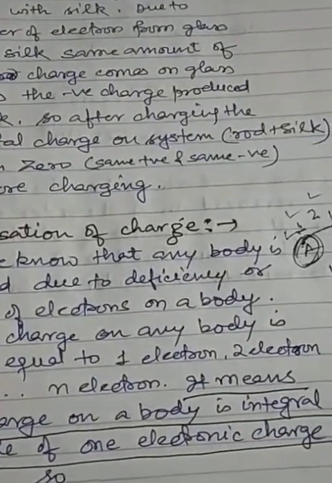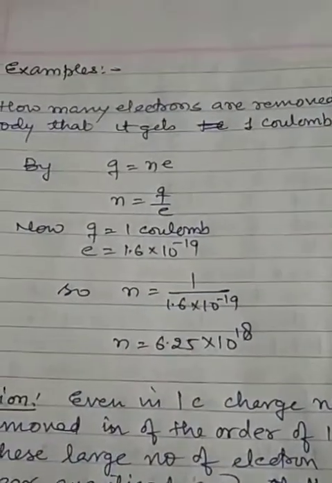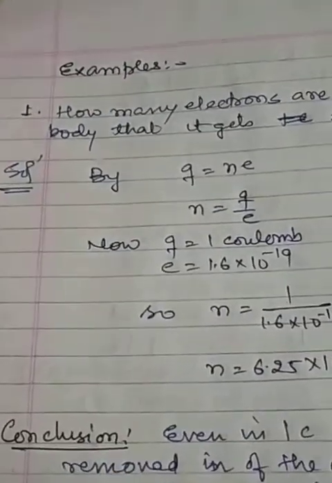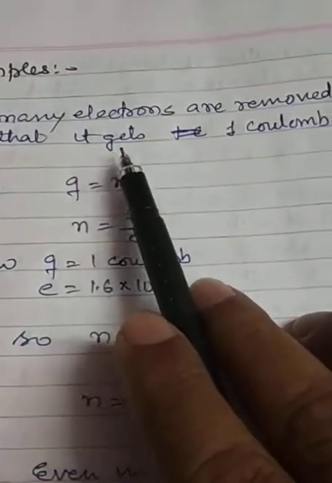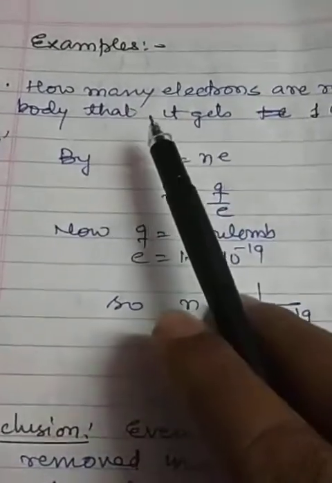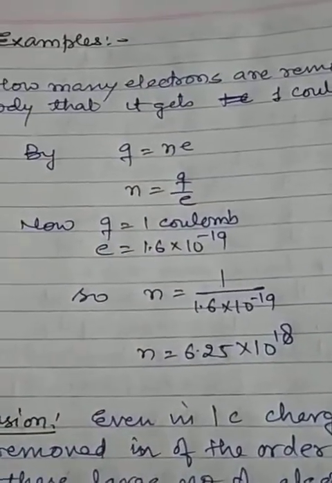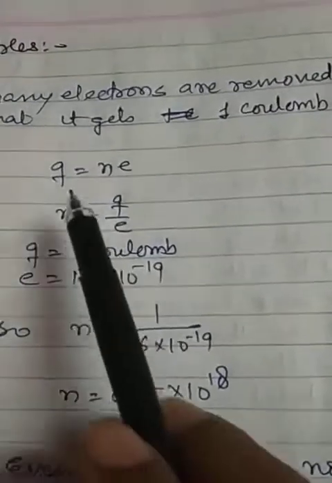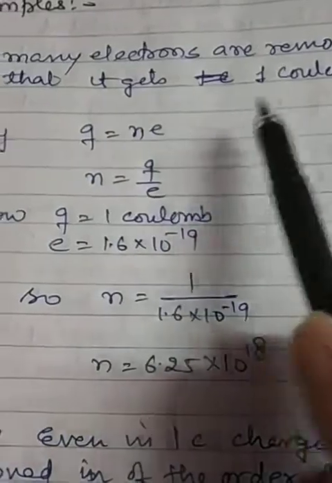One example we take here to understand the quantization of charge. That is, how many electrons are removed from a body so that it gets 1 coulomb positive charge. Means if a body has 1 coulomb positive charge, how many electrons are removed from the body? The number of electrons can be calculated by the relation Q is equal to Ne. The charge is positive, we take here positive only.